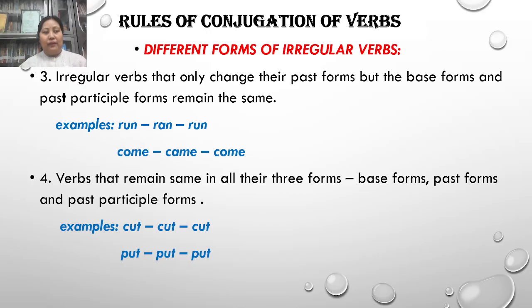So we have found there are four types of irregular verbs. Some are different in their three forms. Some are the same in their three forms. Some are different in their past form and the past participle form. Some are the same in their base form and the past participle form.